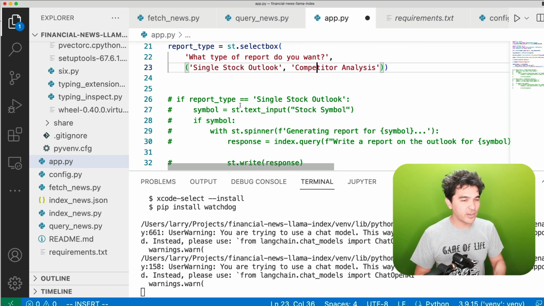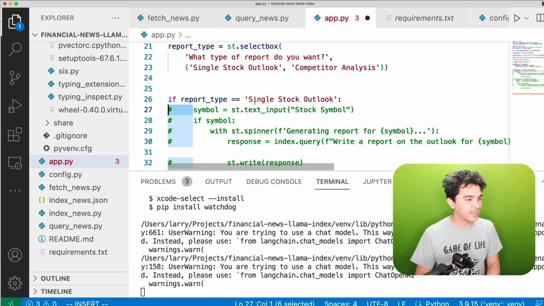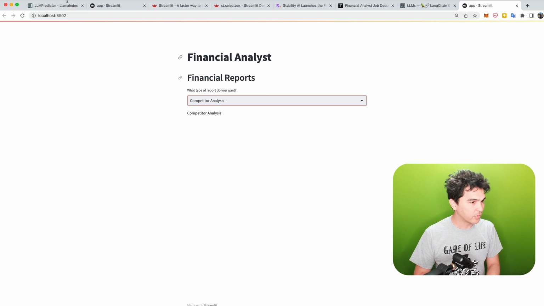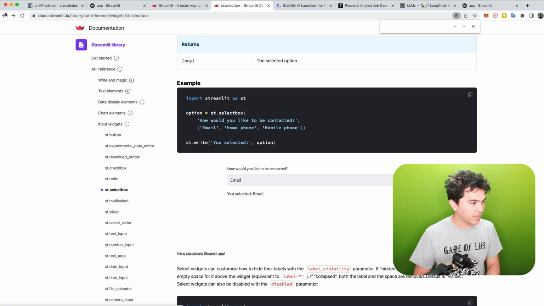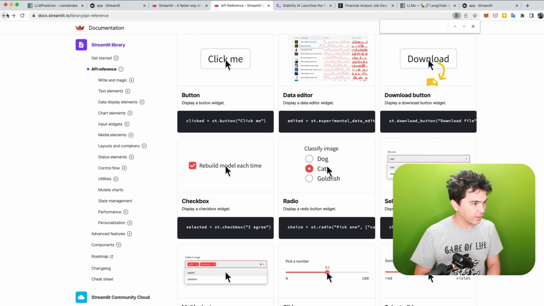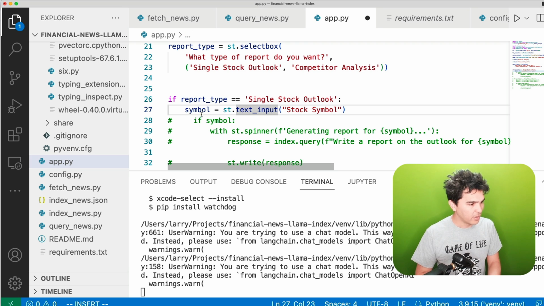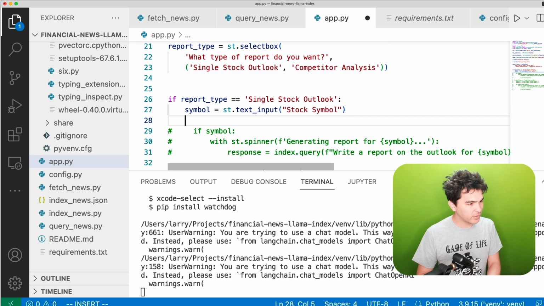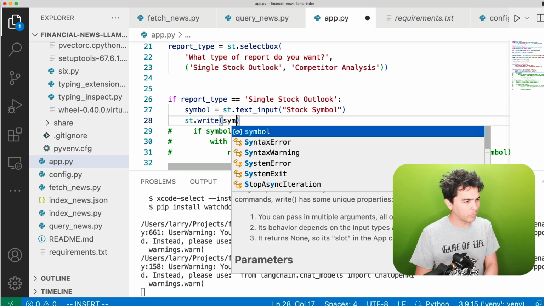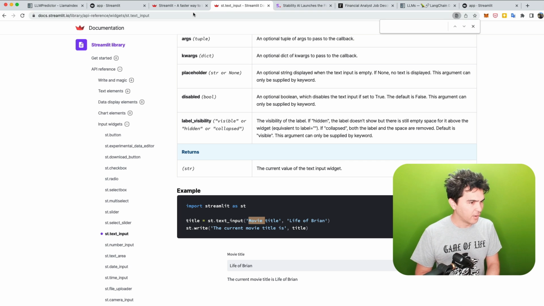What I'm going to do now is conditionally display input boxes depending on whatever the user chooses. If the report type is single stock outlook, I'm going to display a single text input. There's a widget called text input. That's select box, but let's say I want a text input. I'll go back here, and if I scroll down and look at the example, it says title equals st.text_input. We just give it a label, and if we want it, a default value. I just want a label, so I do symbol equals st.text_input, and then st.write symbol. Whatever they type in there, I'm going to print back out to make sure it's working.